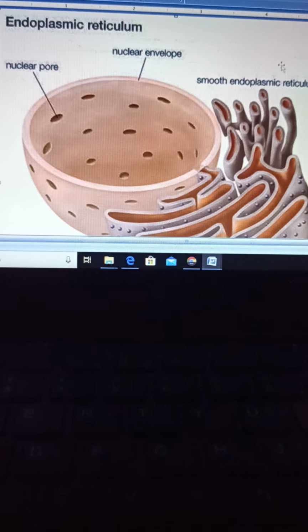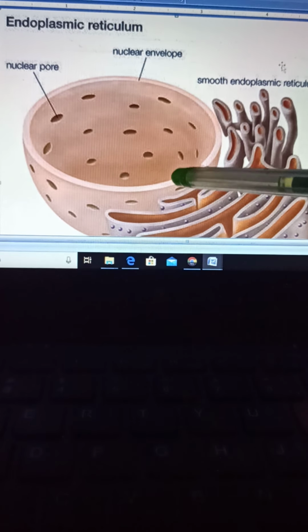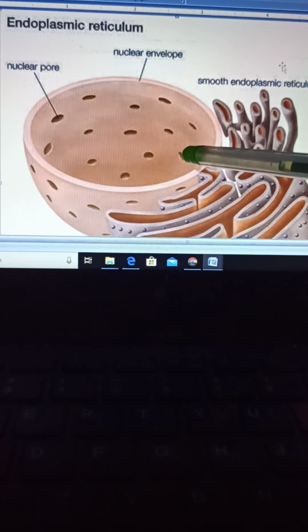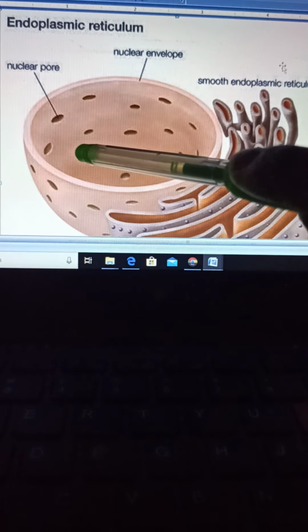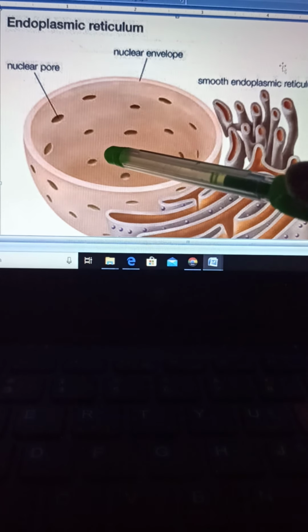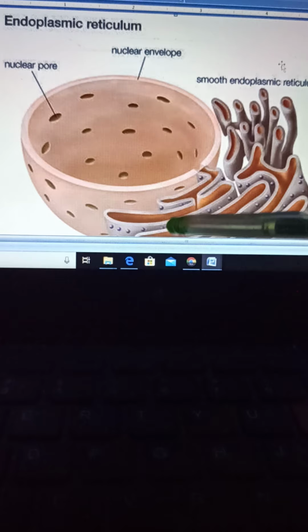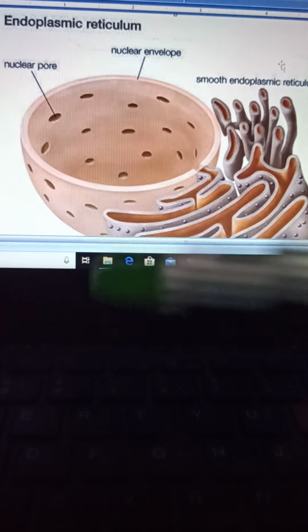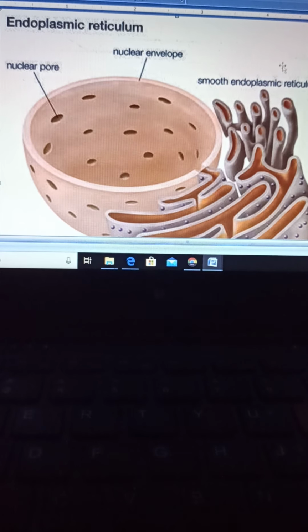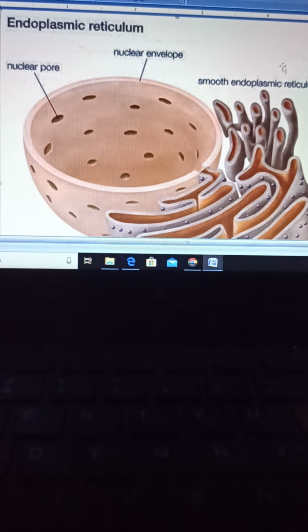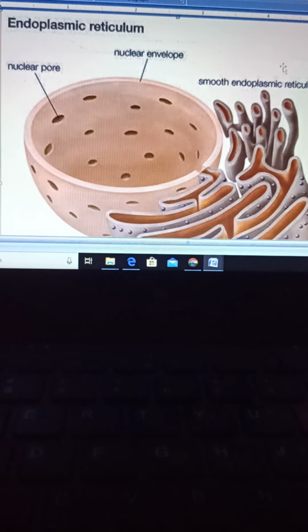In every cell, the endoplasmic reticulums are directly connected with the nucleus through their nuclear pores. These are the nuclear pores, okay? So through the nuclear pore the endoplasmic reticulums are connected, and inside the cell, two types of endoplasmic reticulum are present. First is smooth endoplasmic reticulum and second is rough endoplasmic reticulum.